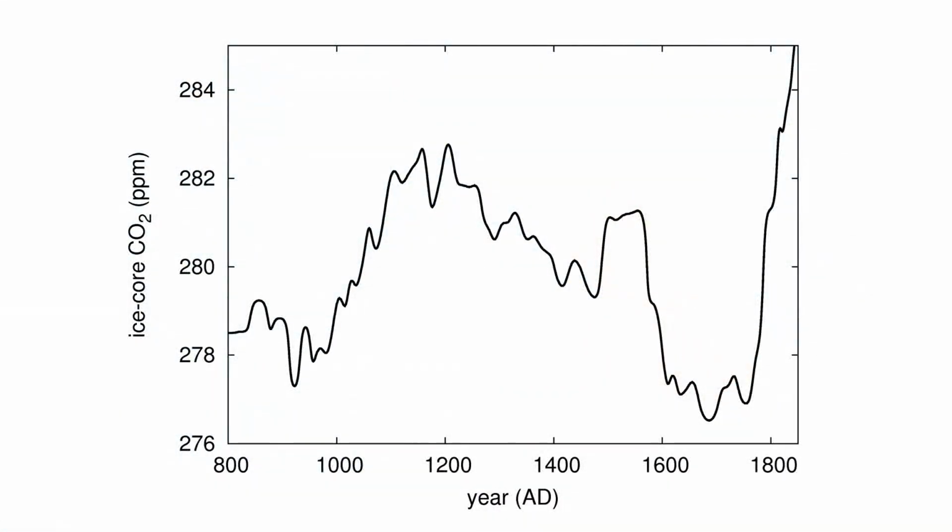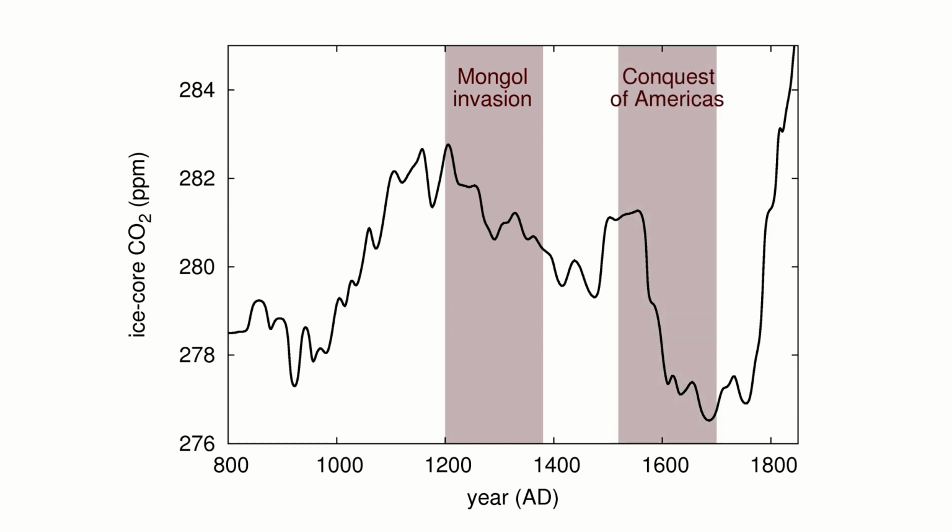However, the ice core records also reveal that this increase in CO2 has not been continuous over time. In the last millennium, there are some conspicuous time periods during which CO2 goes down. And these time periods coincide with major historic events. There have been large wars and epidemics. In particular, there have been two long-lasting events, namely the Mongol invasion in China and the conquest of the Americas.